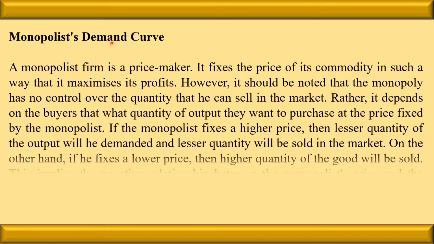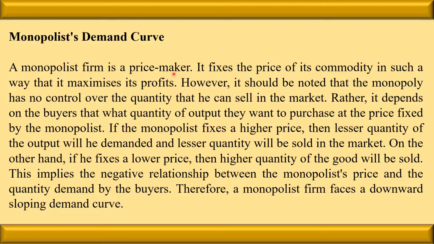Let us see the monopolist demand curve. A monopolist firm is a price maker. It fixes the price of its commodity in such a way that it maximizes its profit. However, it should be noted that the monopolist has no control over the quantity that he can sell in the market, because it totally depends upon the consumers. Rather, it depends on the buyers what quantity of output they want to purchase at the price fixed by the monopolist. If the monopolist fixes a higher price, then less quantity of the output will be demanded and lesser quantity will be sold in the market.